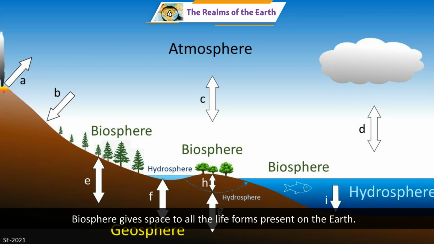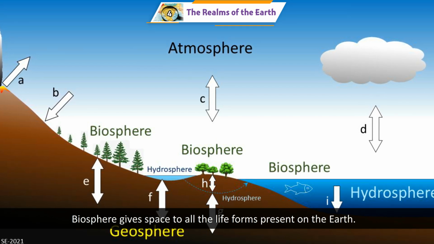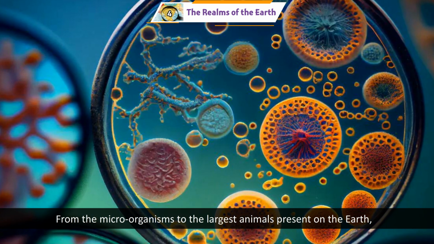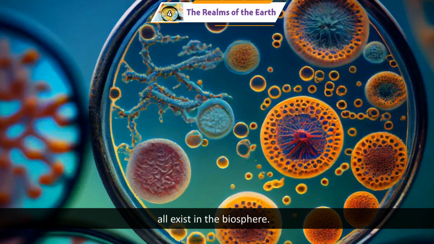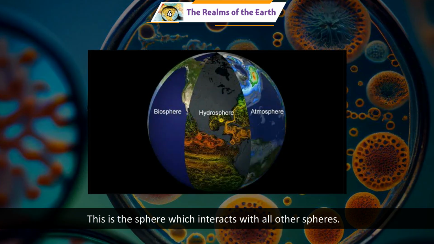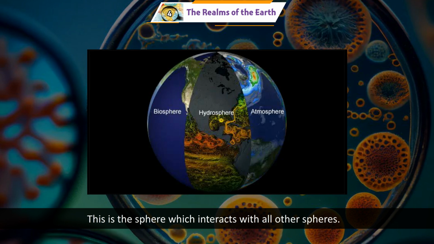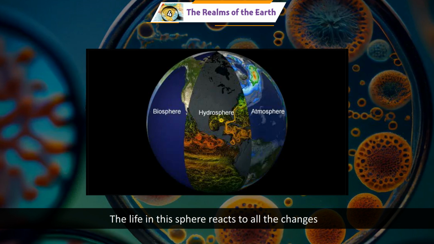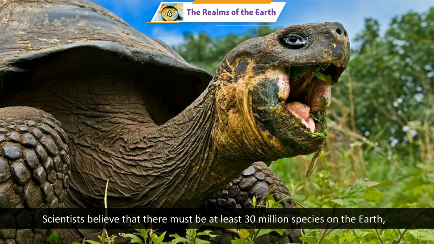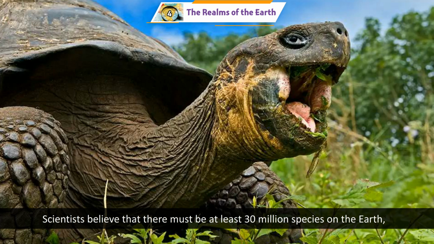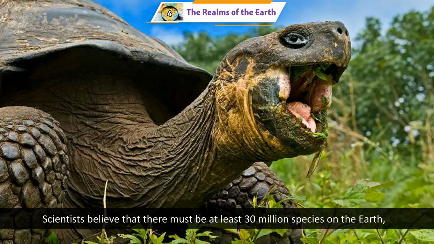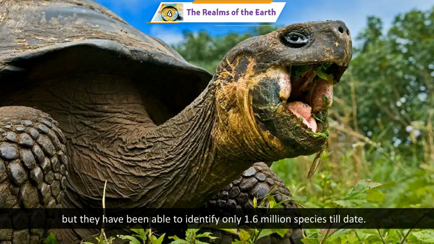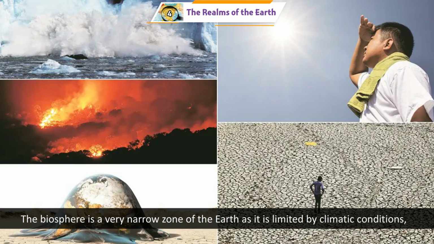Biosphere: biosphere gives space to all the life forms present on the earth, from the microorganisms to the largest animals present on the earth. All exist in the biosphere. This is the sphere which interacts with all other spheres. The life in this sphere reacts to all the changes in any of the other spheres. Scientists believe that there must be at least 30 million species on the earth, but they have been able to identify only 1.6 million species till date.